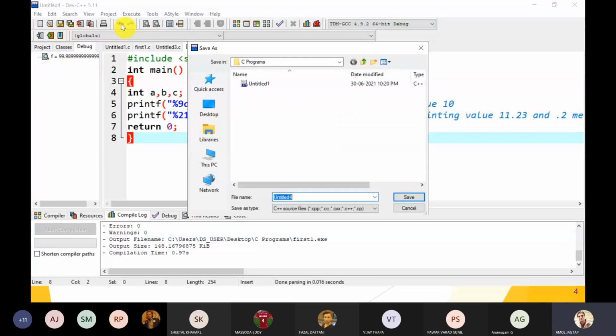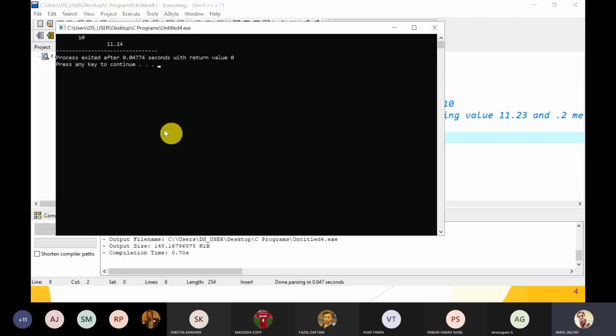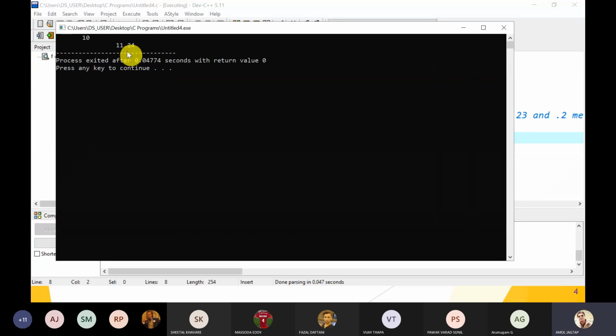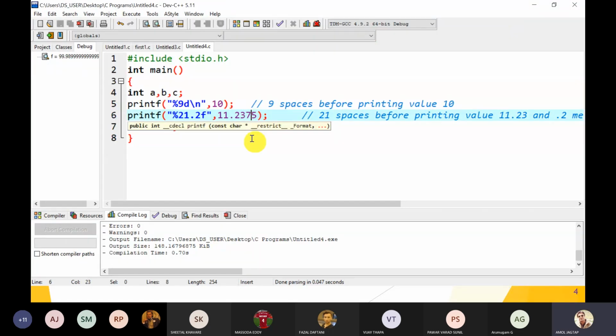Guys, just check it. Compile and run. So this is the output, 11.24, because here is a 7. If we give 3 as the value, then it prints only 23.